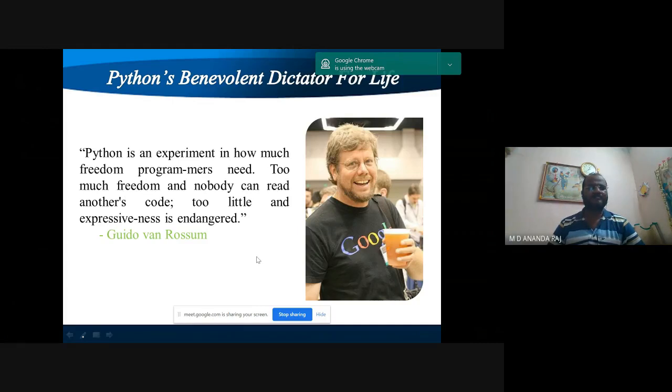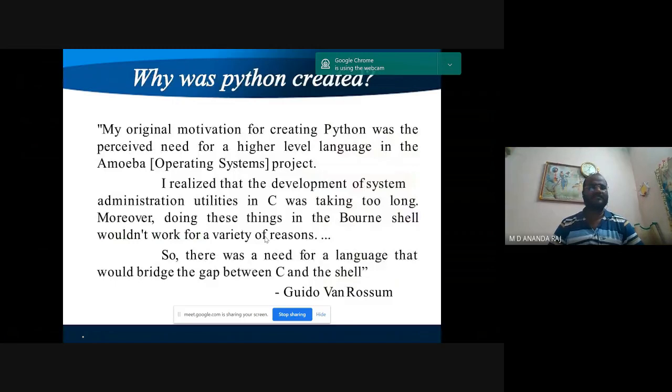He wanted to develop a programming language which can work like a programming language as well as the shell script. That was the motivation: my original motivation for creating Python was the perceived need for a higher level language in the Amoeba project.